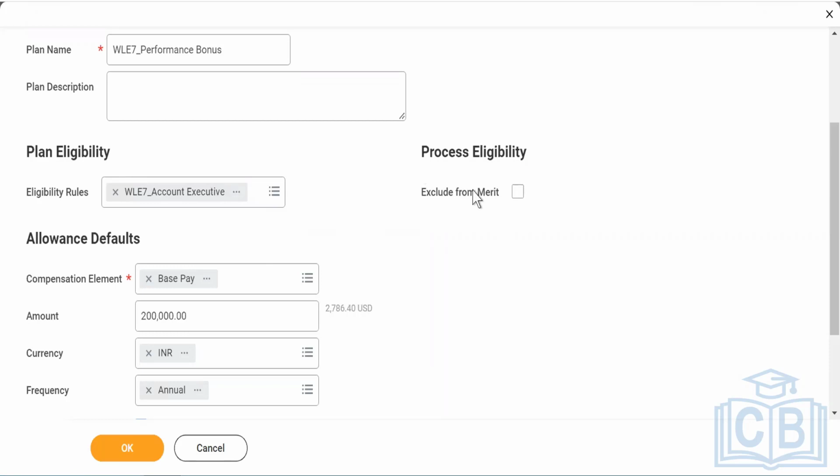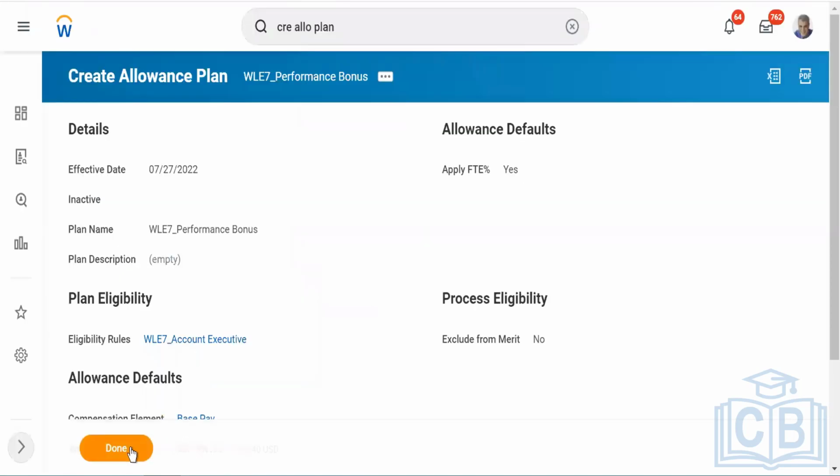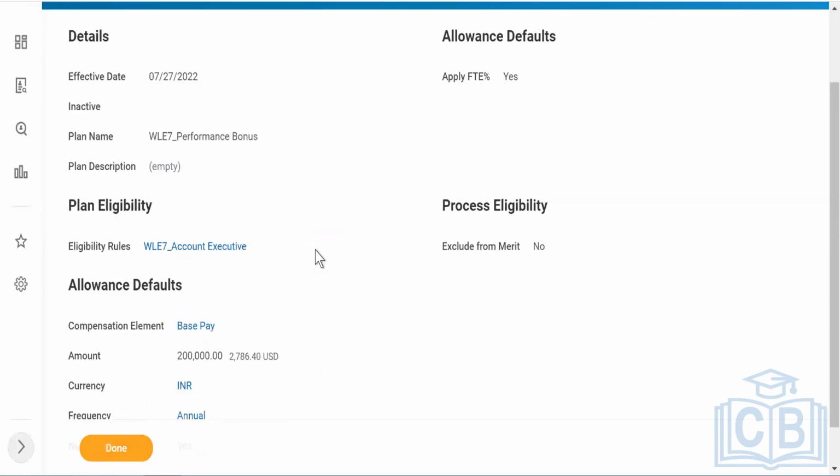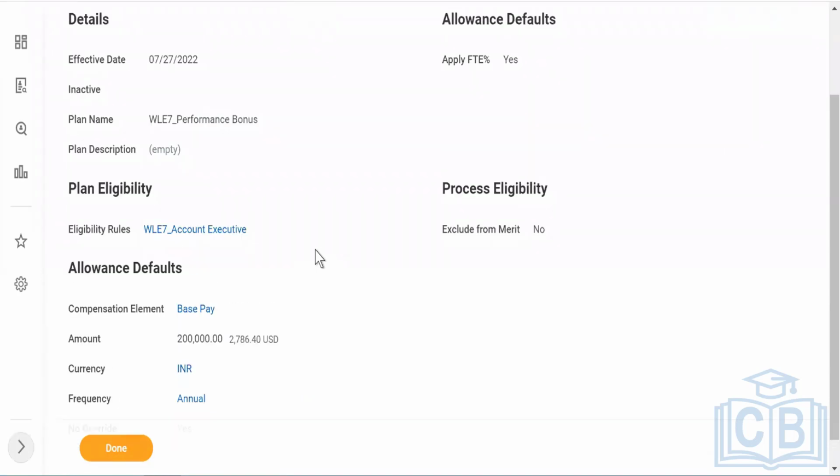appraisals. Workday has a typical name for the appraisal cycle, which is your merit. It is basically called the merit cycle also. Some companies have started using the same terminology and some companies use the common terminology, appraisals. It all depends upon the organization where you're working and what they're using. But here I will not check it, and I'll click OK. Once I click OK, it is created. So my bonus plan is ready.